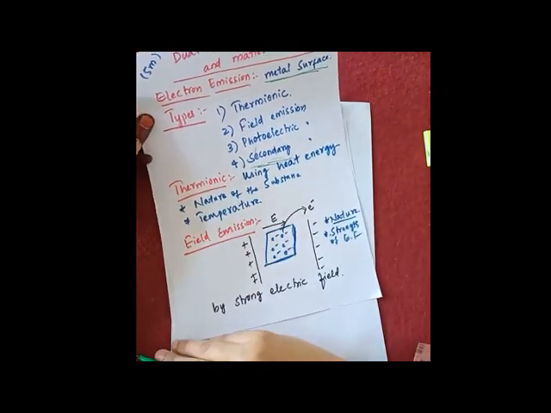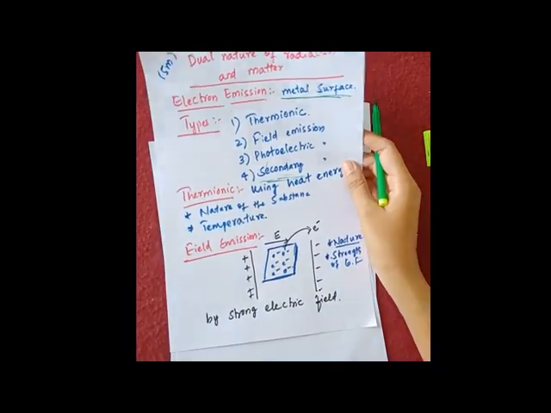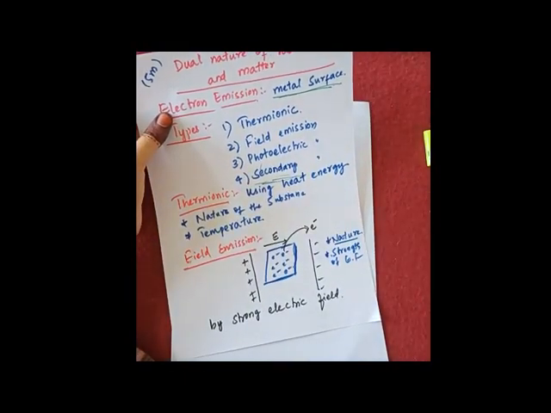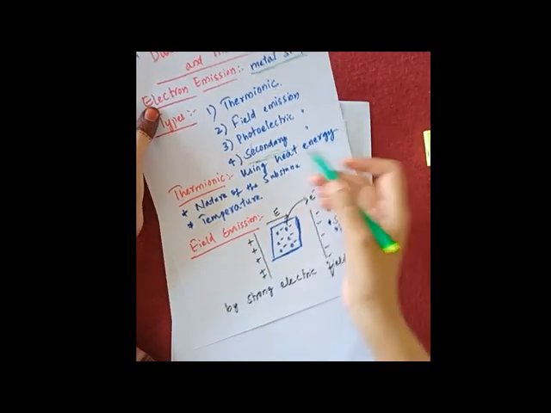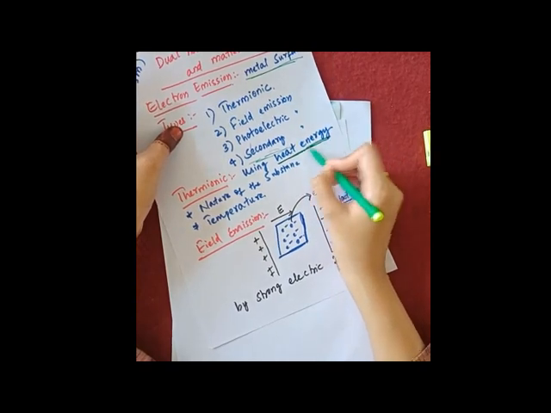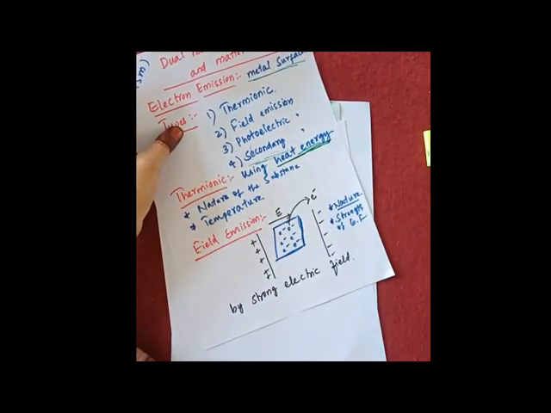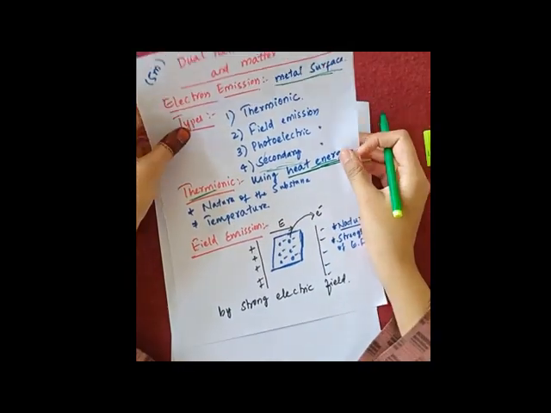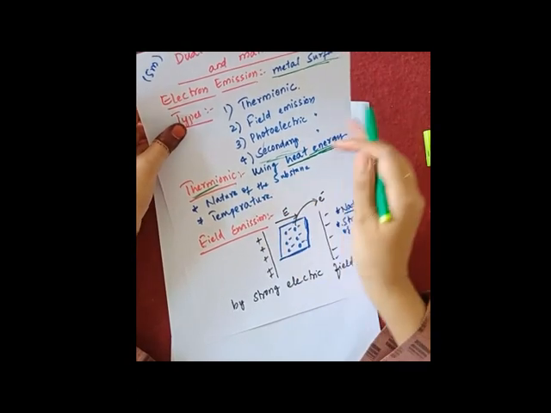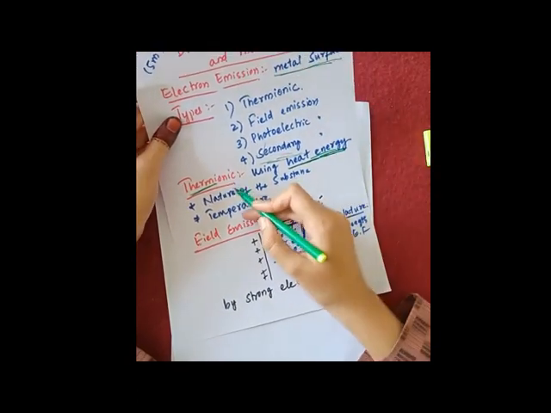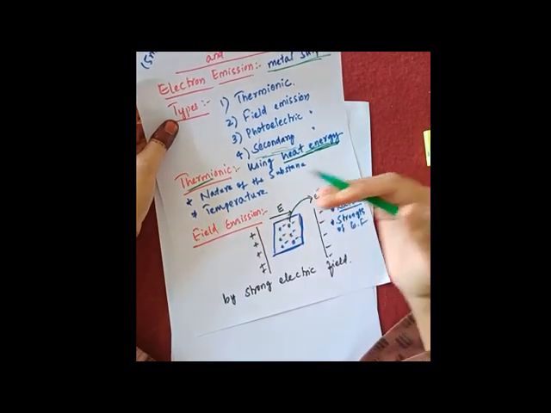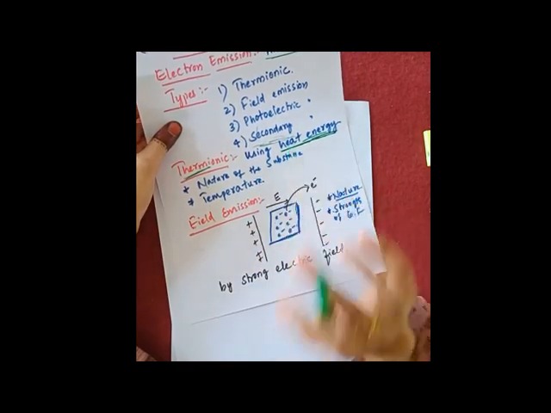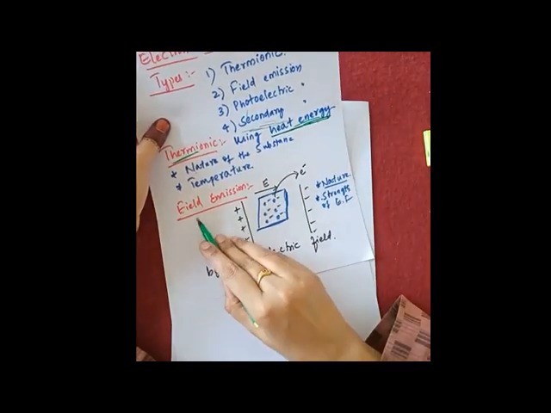So the first one is thermionic emission. What will happen in thermionic emission? To a metal surface, if you provide heat energy, the free electrons will come out of that metal surface. Since heat energy is the important term here, the process is called thermionic. Therm means heat, remember that. Because of thermionic emission, the emission of electrons from the metal surface is dependent on the nature of the substance and the temperature which you are providing to that metal surface.